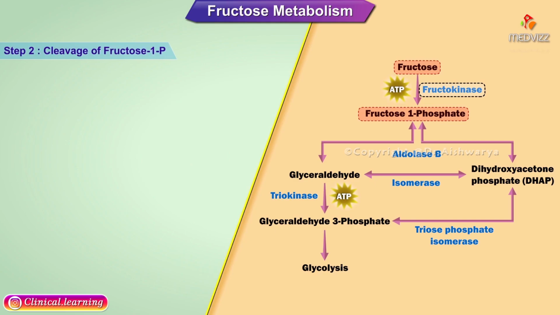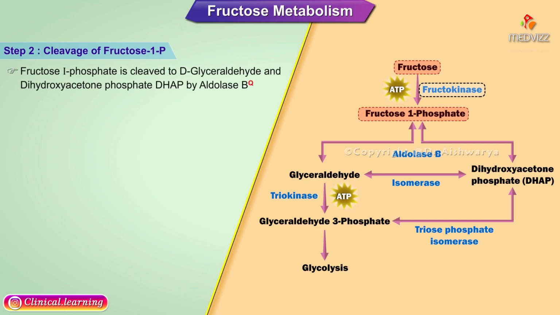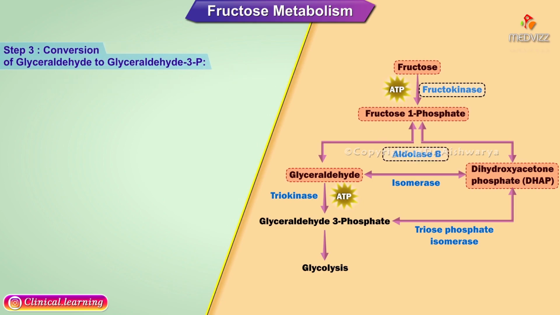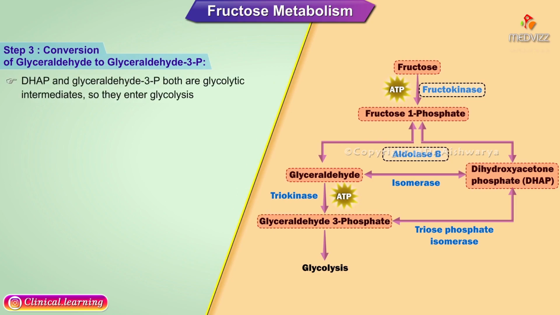Step 2. Cleavage of fructose 1-phosphate. Fructose 1-phosphate is cleaved to D-glyceraldehyde and dihydroxyacetone phosphate, DHAP, by aldolase B. Step 3. Conversion of glyceraldehyde to glyceraldehyde 3-phosphate. DHAP and glyceraldehyde 3-phosphate both are glycolytic intermediates, so they enter glycolysis.